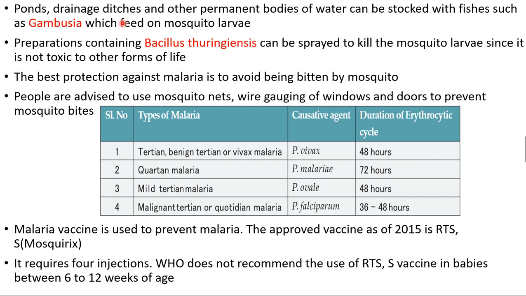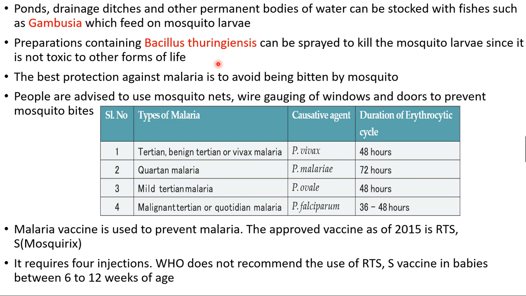Now, ponds, drainage, ditches are the breeding places for mosquitoes. Permanent water bodies can be stocked with some fishes. It is a biological control method using fishes like Gambusia. These fishes feed on the mosquito larvae. This is the second type. The first one is to spray oil on ponds and other water bodies, and if it is a permanent water body, we can stock it with fishes like Gambusia, which feed on mosquito larvae.